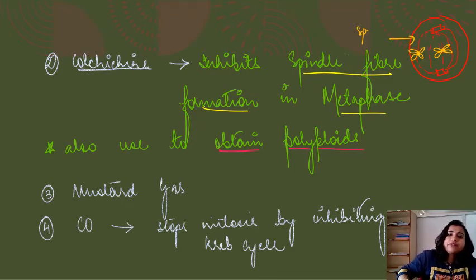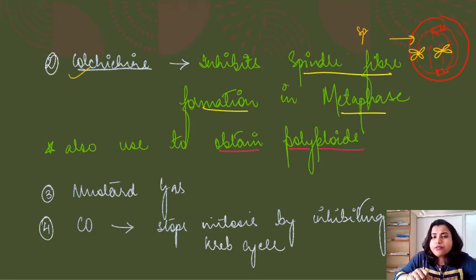But if during cell division there is exposure to the drug colchicine, it will inhibit the spindle fiber formation. As a result, the chromosomes will not be able to move to the opposite ends, right? The chromosomes will get accumulated at one place, and this results in polyploidy. What is polyploidy?